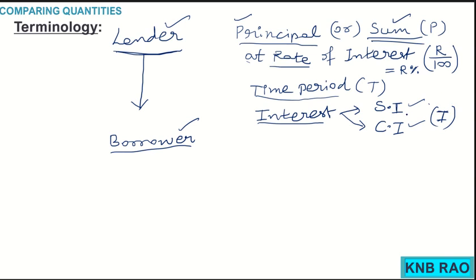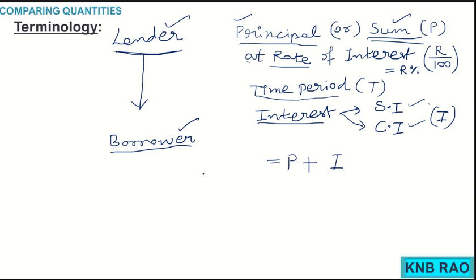It can be simple interest or it can be compound interest. Now coming to the very important part: while paying, the borrower should pay principal along with the interest. What do we call this?